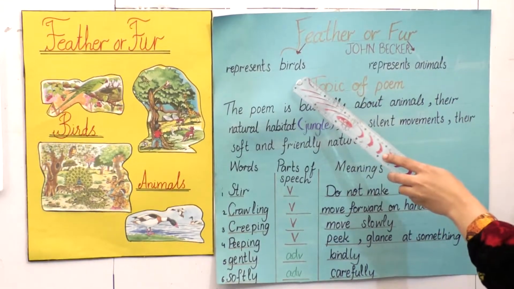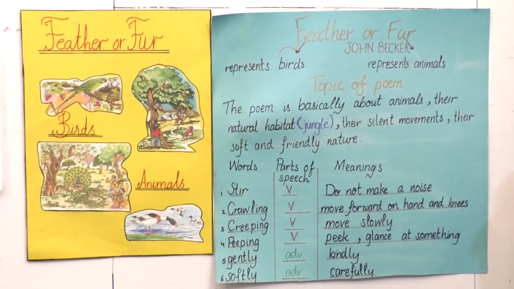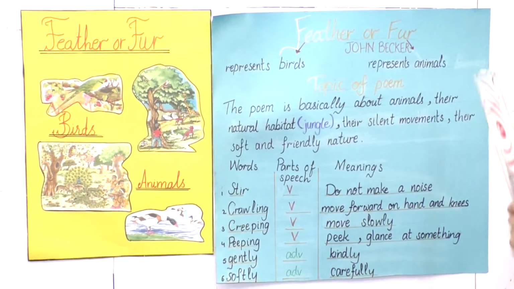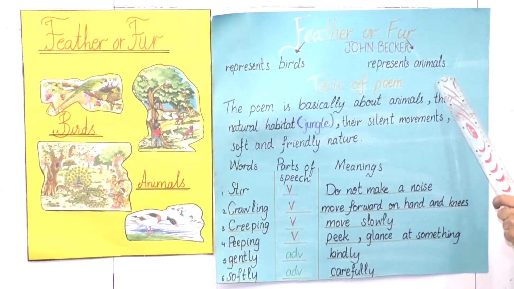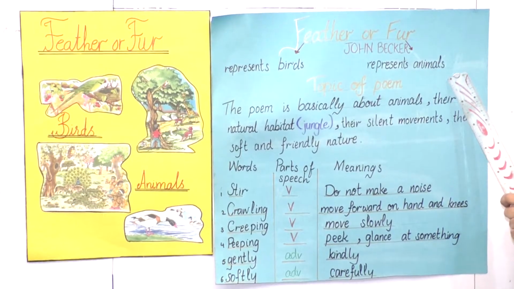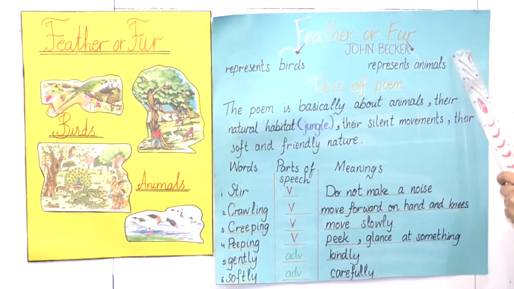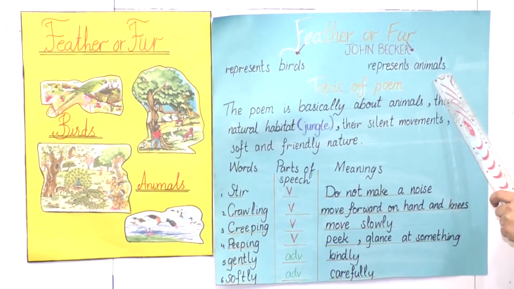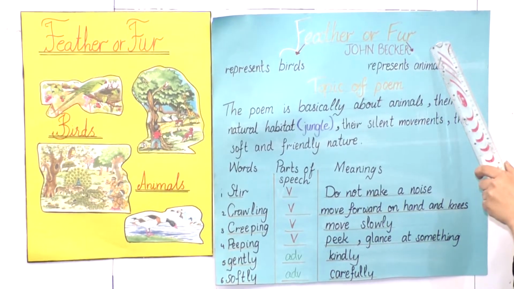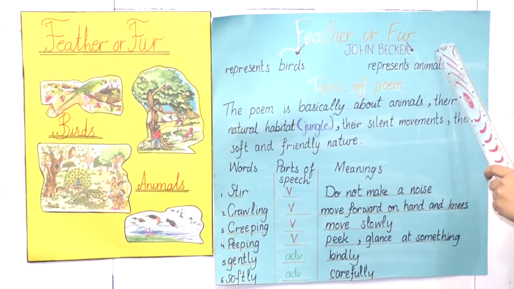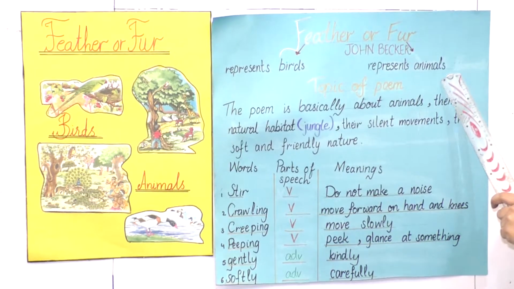Feather represents birds, as birds are covered with feathers, and fur represents animals, as their skin is covered with fur. So this poem is about animals, birds and land animals.